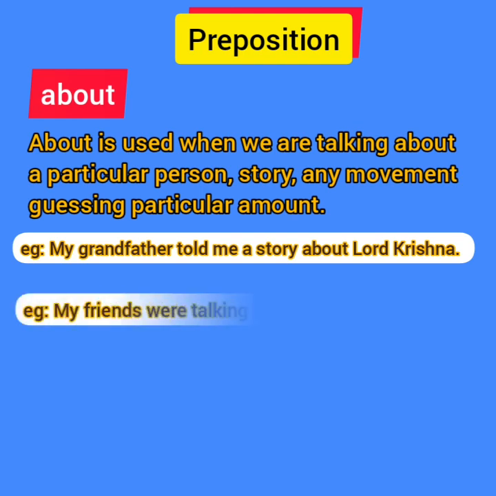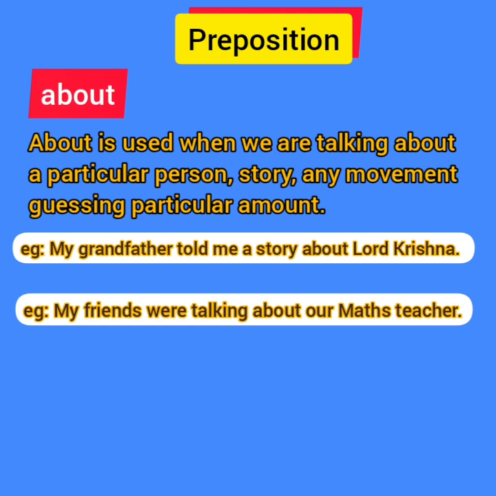Next, my friends were talking about our maths teacher. That means we are talking about a particular person. So, when we are talking about any particular person, we use the preposition about. So, my friends were talking about our maths teacher.